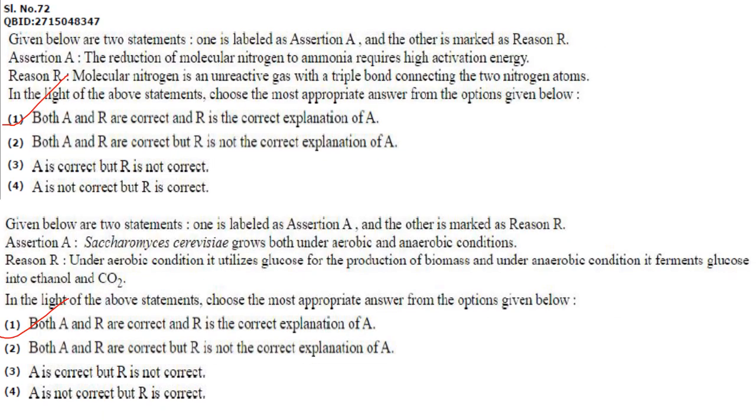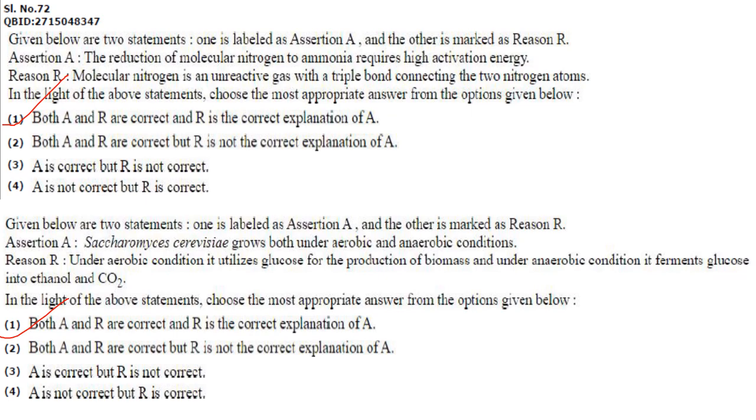Next one, again assertion and reason question. Assertion A. The reduction of molecular nitrogen to ammonia requires high activation energy. Molecular nitrogen is an unreactive gas with a triple bond connecting the two nitrogen atoms. So that is the reason why reduction of molecular nitrogen to ammonia requires high activation energy. So both A and R are correct and R is the correct explanation of A. Next one. Saccharomyces grows both under aerobic and anaerobic conditions. That's correct.